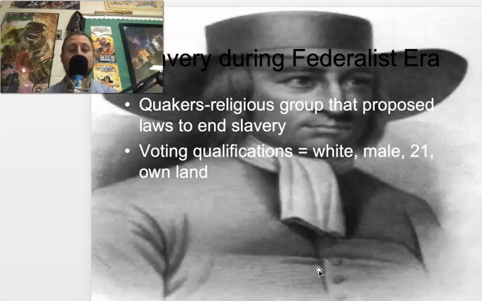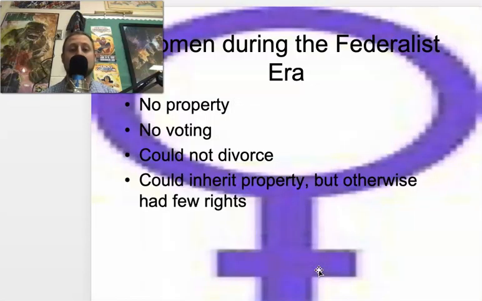It also talks about voting in the Federalist Era. In order to vote at this time, you had to be white, male, 21, and own land. So you're talking only middle and upper class white males who could vote. Of course, women had little rights at this time. Okay, they couldn't vote, couldn't divorce, couldn't own land unless it was inherited.